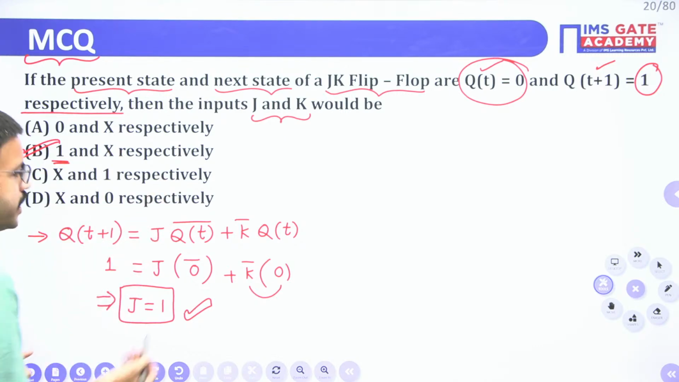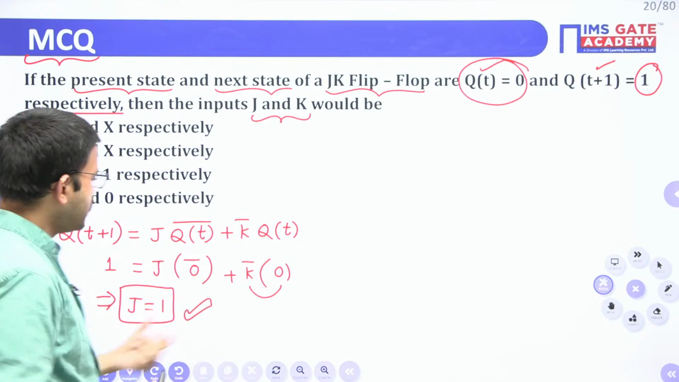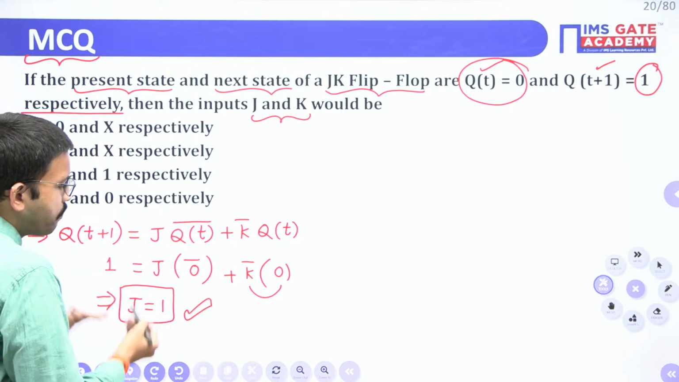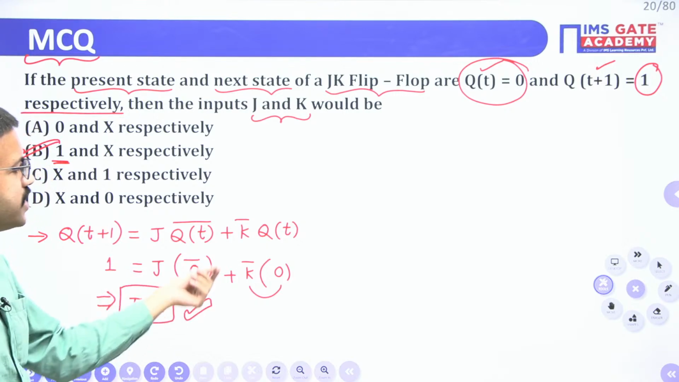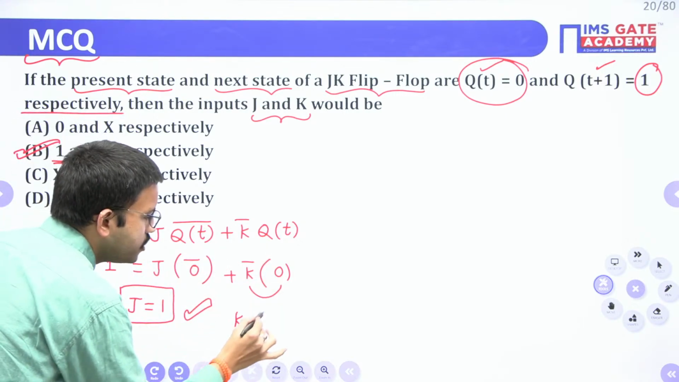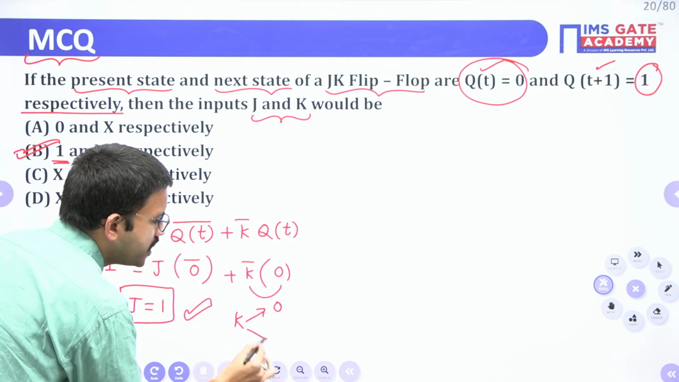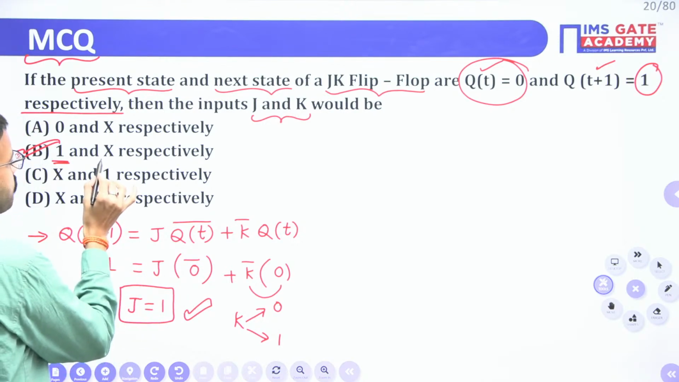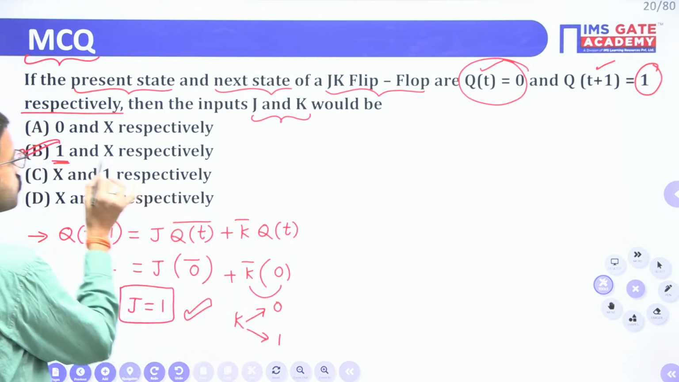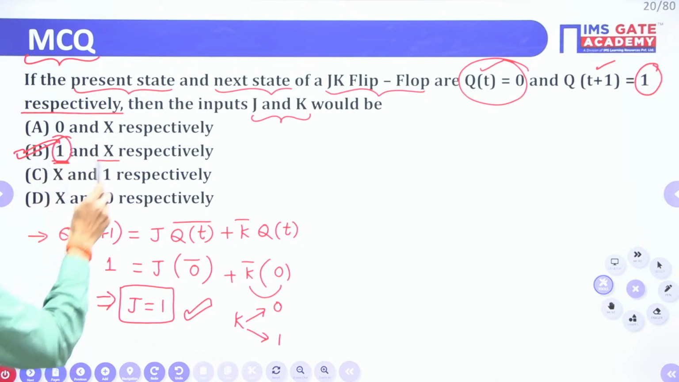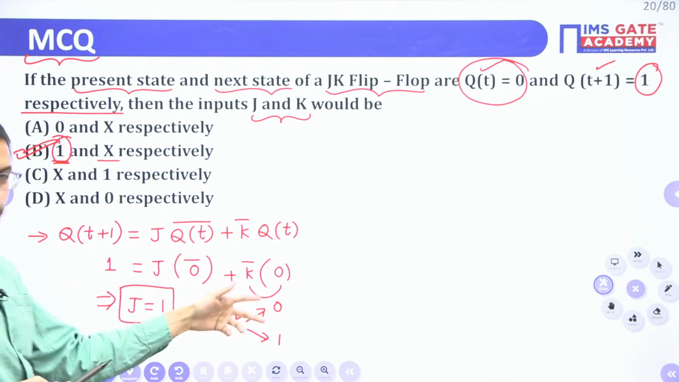Even if you observe, after doing simplification you are getting only the final value as J, which becomes 1. So whether you consider K value 0 or 1, it doesn't matter. So for the generalized case, we will represent it as X symbol. J value must be 1, and K value could be anything among 0 and 1.